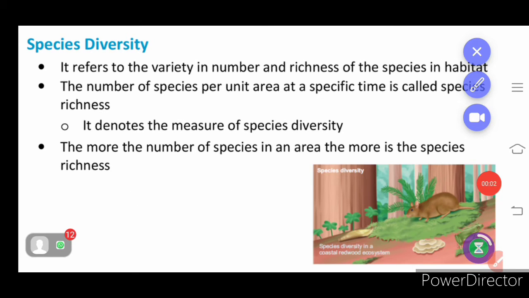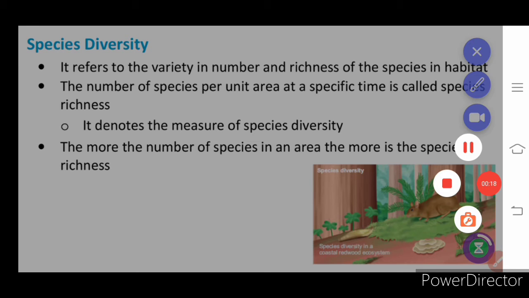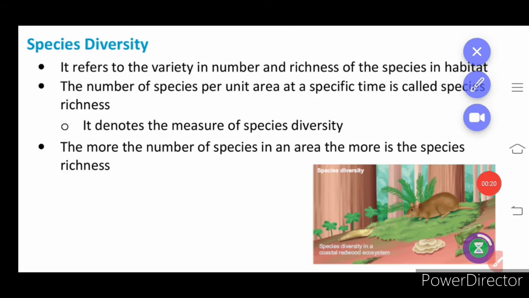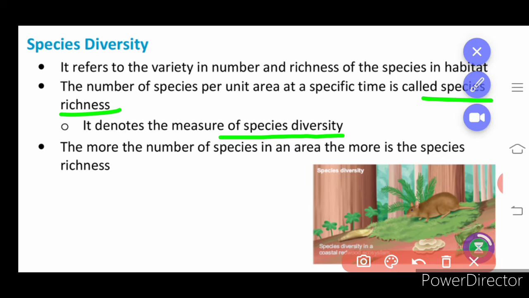Coming to species diversity, it refers to the varied number of species in different habitats. The number of species per unit area at a specific time is called species richness. This is important for your two-mark questions. Species richness is the increase in the number of species in a particular area. It denotes a measure of species diversity also. The more species in an area, the more the species richness.